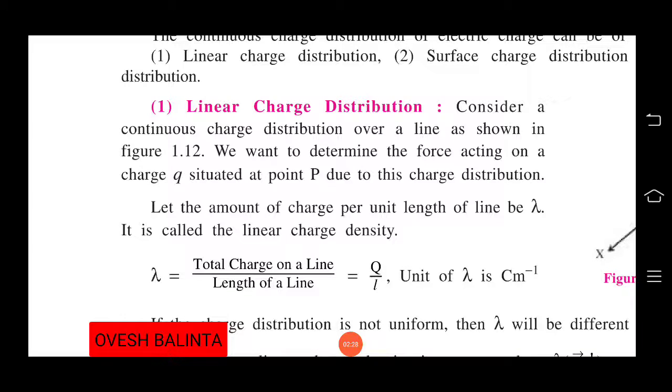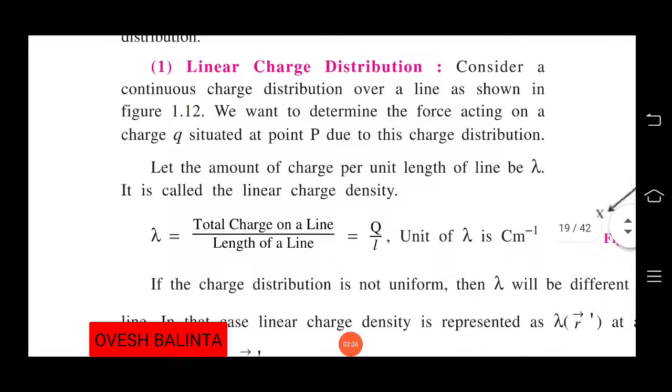Now let the amount of charge per unit length of the line be lambda, which is called the linear charge density. So what is the linear charge density? The amount of charge per unit length of line is called the linear charge density. We are just considering a small length, and it is denoted by lambda.